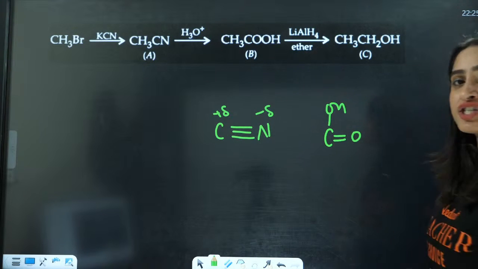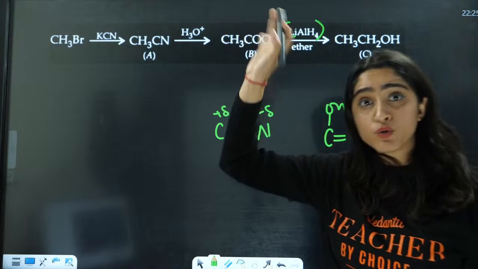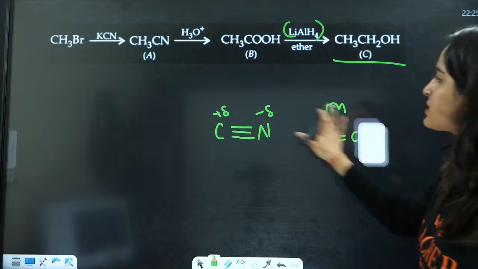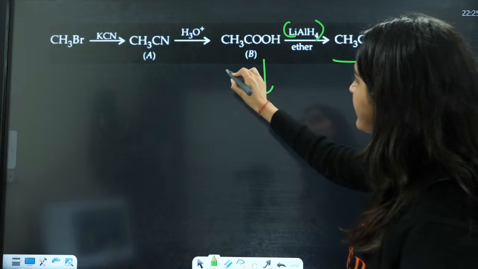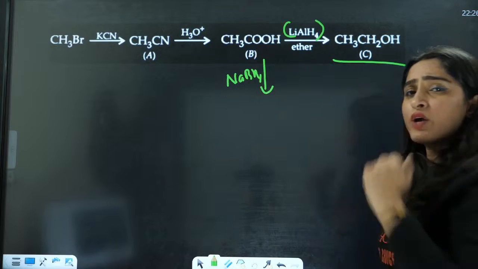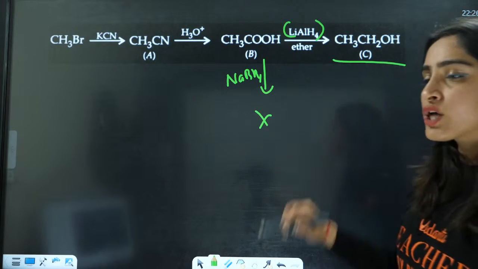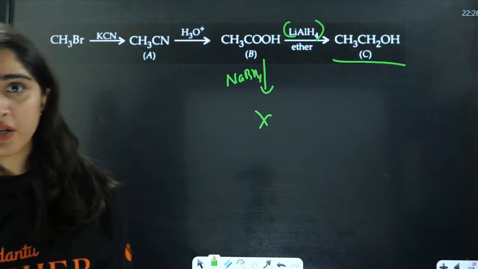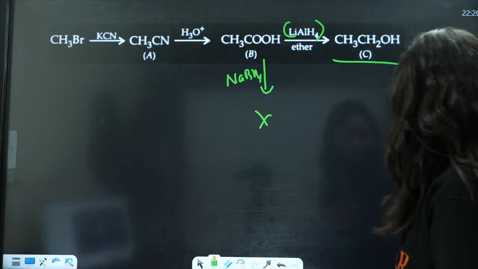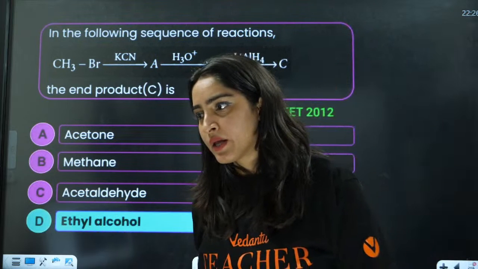And after the reduction with LiAlH4, because LiAlH4 reduces COOH to alcohols, we have done that. Tell me one thing, if there is NaBH4, what is the answer? There will be no reduction of the COOH group. In case of LiAlH4, there will be reduction, okay everybody. So you'll have the formation of alcohol here. So the answer was D for Diksha ma'am. Ethyl alcohol was the right answer.